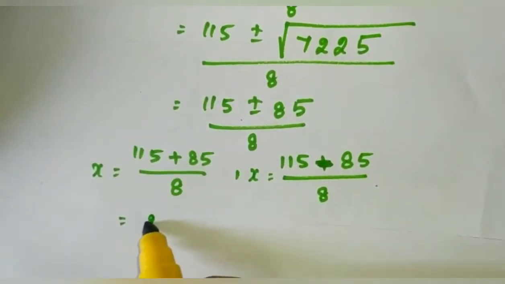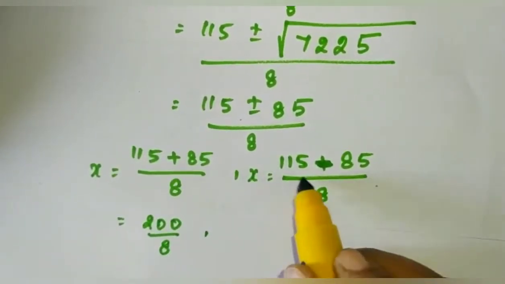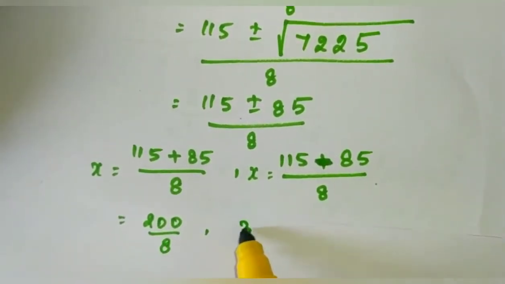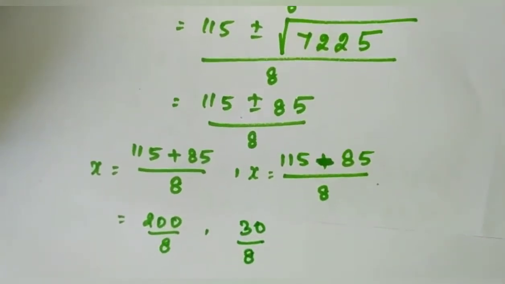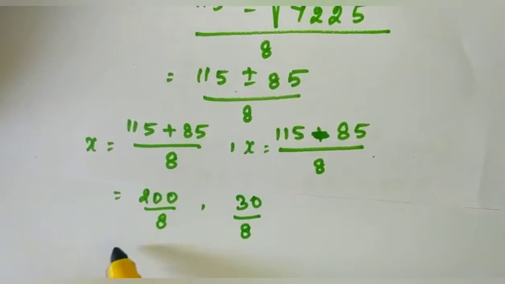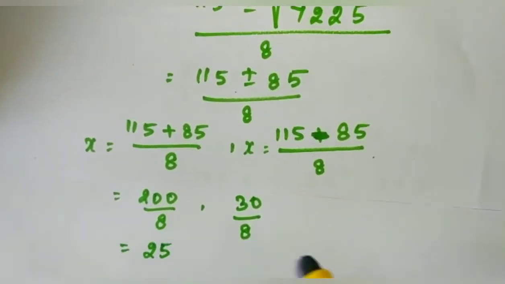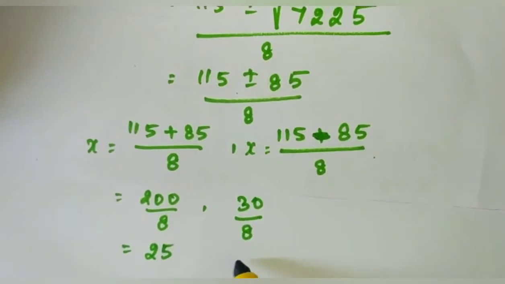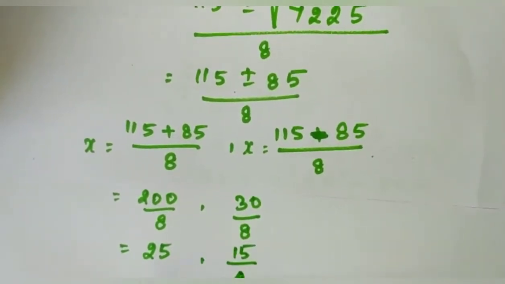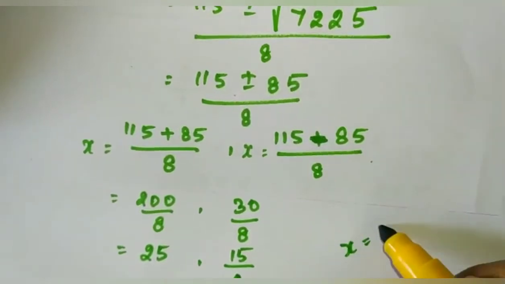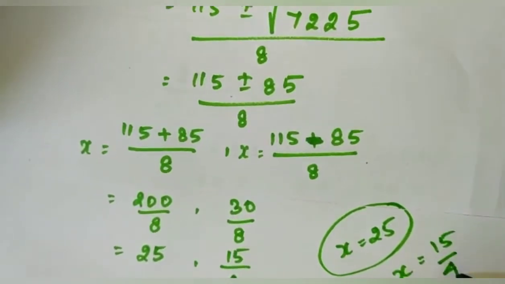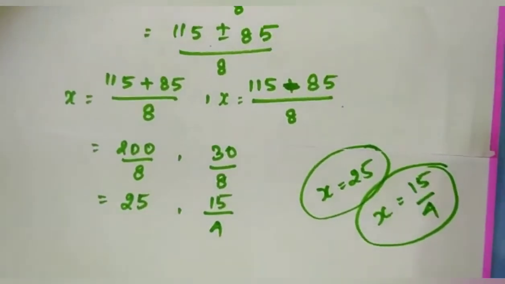If you add this, you will get 200 divided by 8, comma, if you subtract this, you will get 30 divided by 8. We can cancel this one. So the value of the first one is 25, and this one we can cancel with 2 table. 15 divided by 4. So the first value of x is 25 and the next value is 15 by 4.